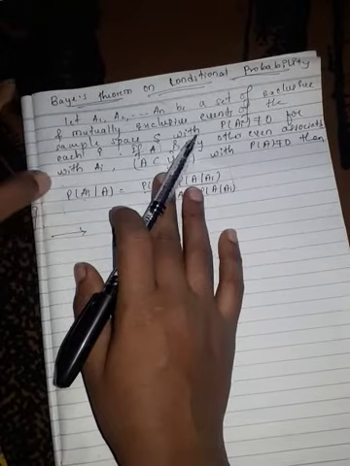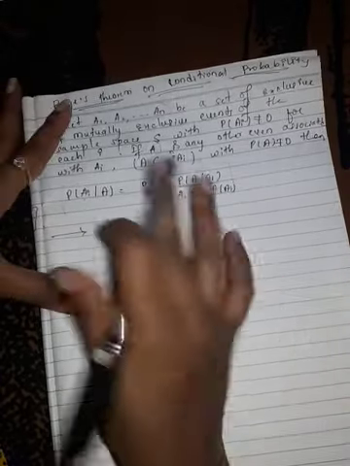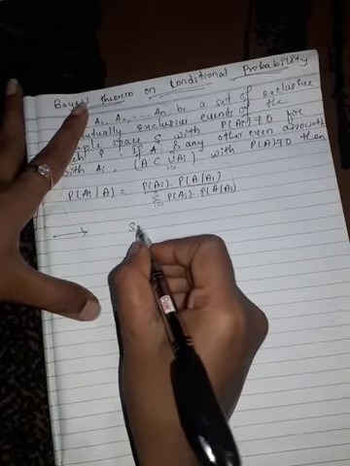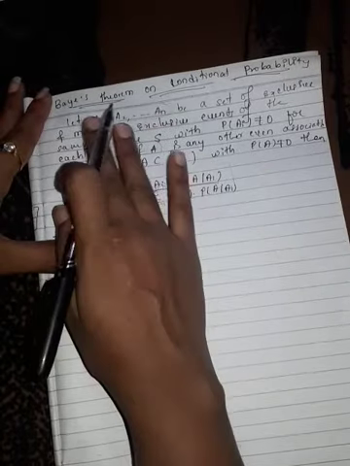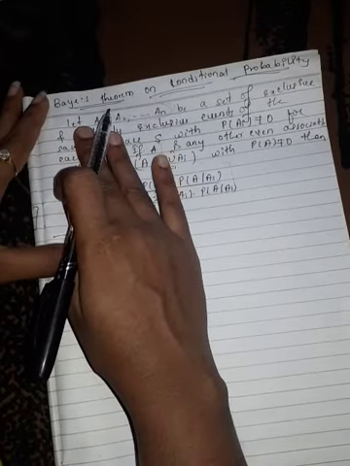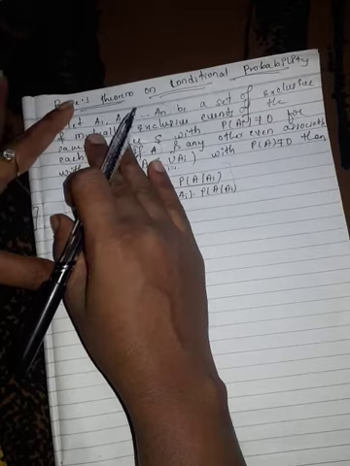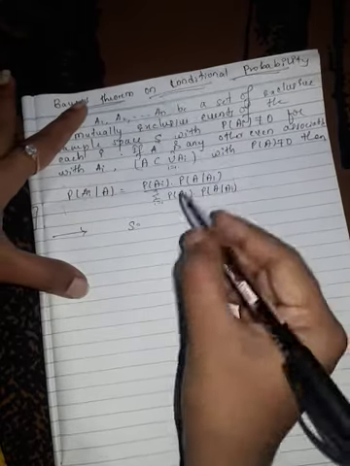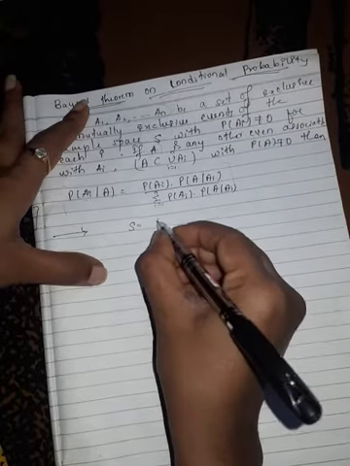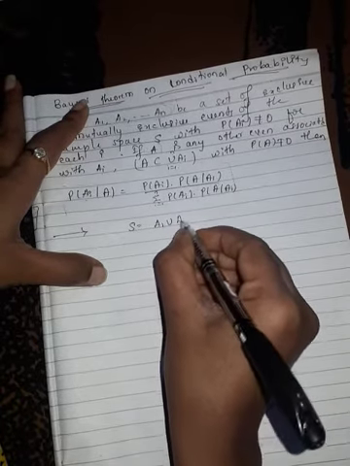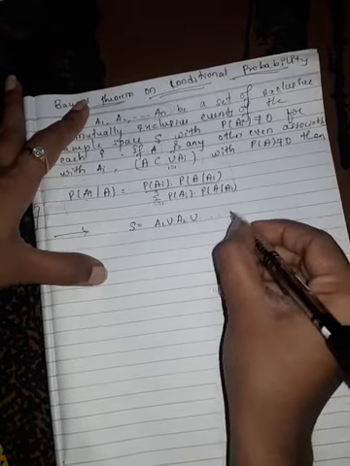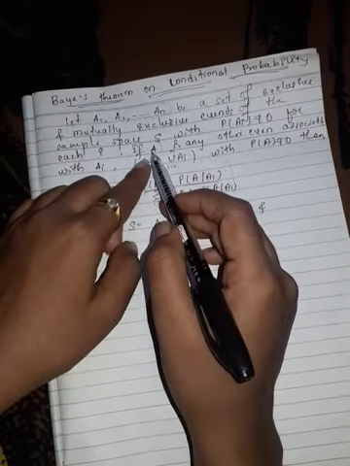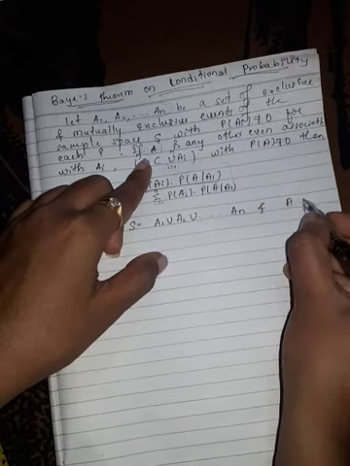This is a very important theorem. So let us prove this theorem. We have here our sample space S. Our sample space is nothing but all possible outcomes of the event. So the events are here A1 to An, and our sample space is A1 union A2 union and so on An. And this event A is a subset of S.